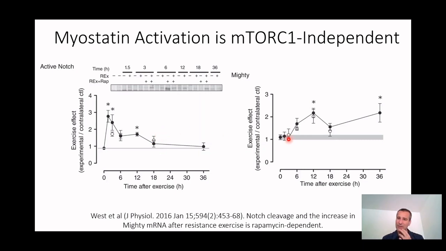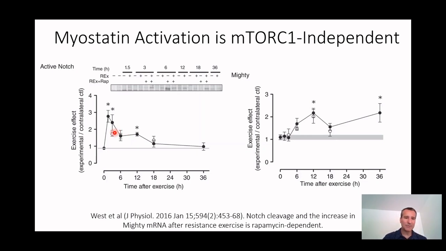And that correlated really quite well with this idea that Mighty goes through this increase. It comes down a little bit, and then there's this little kick up at the end that we don't really know what's going on there, but it looks like this increase in Mighty expression after exercise correlates with this increase in Notch cleavage, or this little bit of Notch that goes in and acts as a transcriptional repressor of the SMAD2/3 molecule.